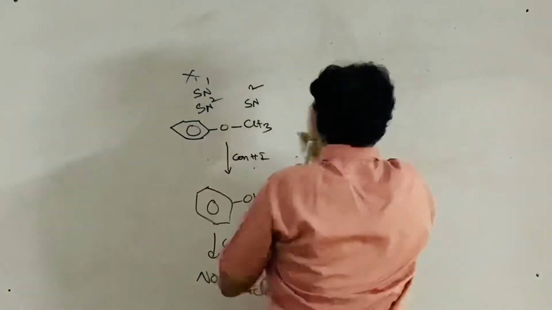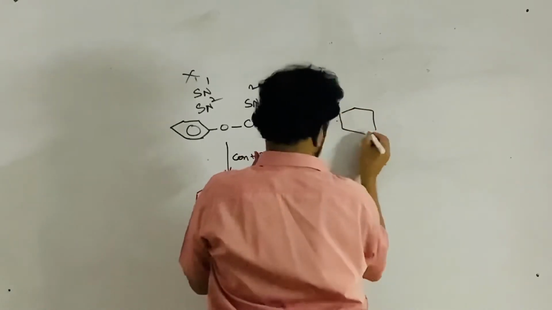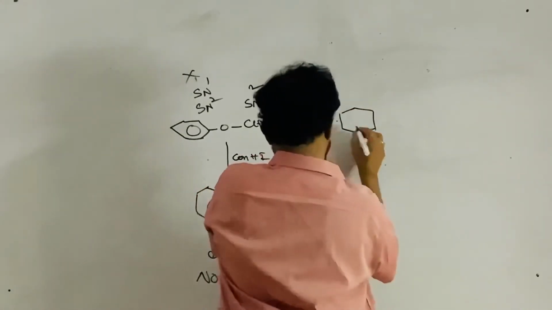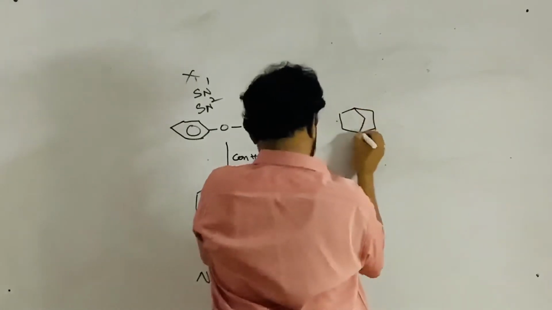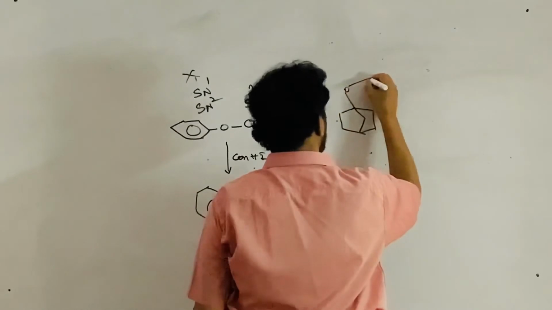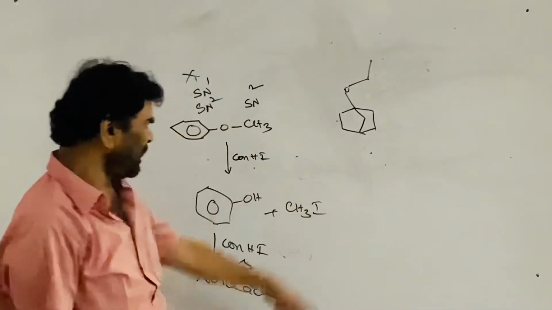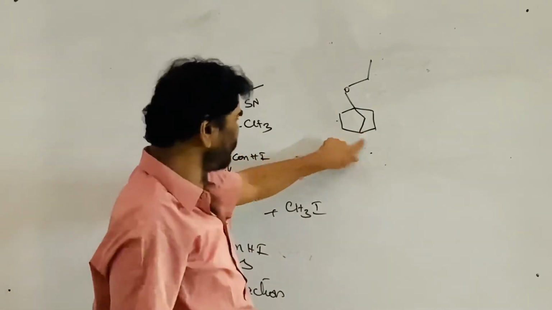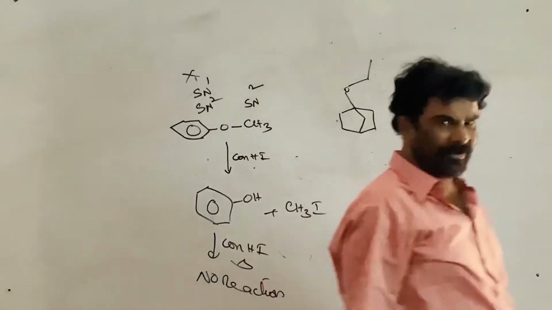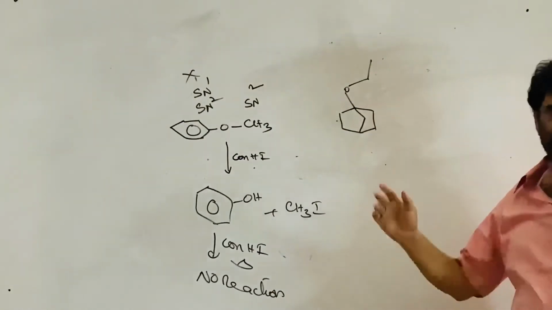Suppose you have this type of compound; it has its own name. That is a bicyclic system, with bridgehead carbon atoms and bridges.